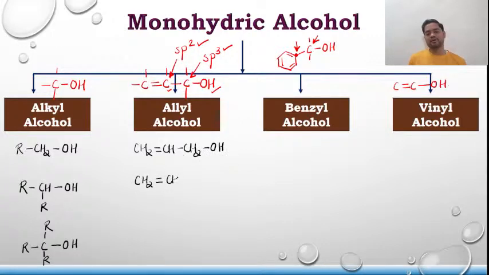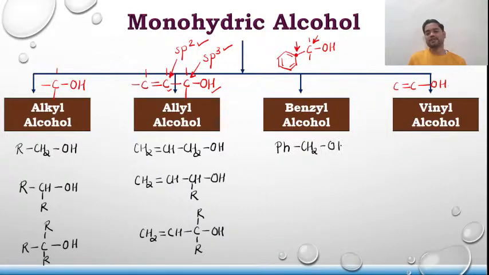CH2=CH CH OH, with one valency R over here, and then the last one CH2=CH C(R)(R) OH. Talking about benzyl, it is phenyl group CH2 OH, then again phenyl group CH2 OH with R over here, then again phenyl group C(R)(R) OH.